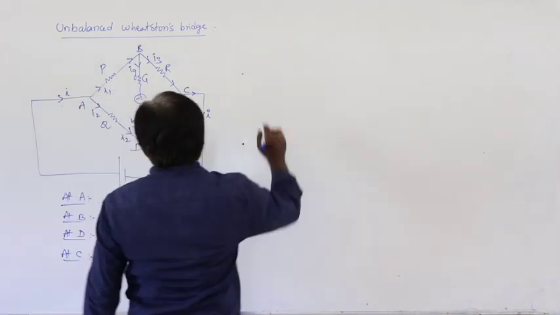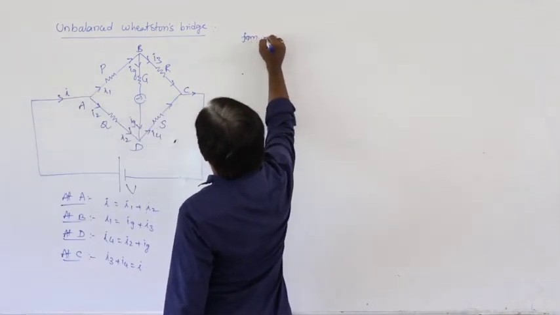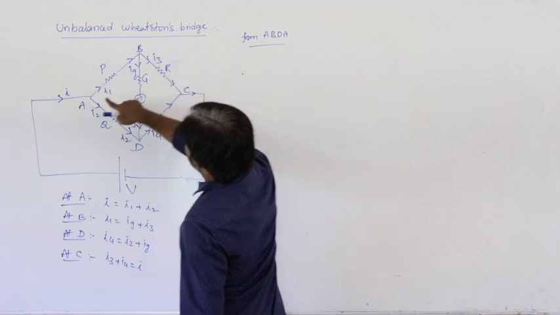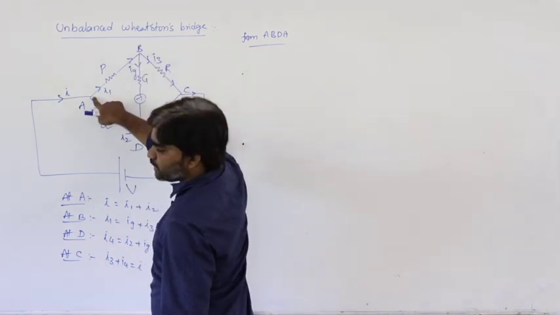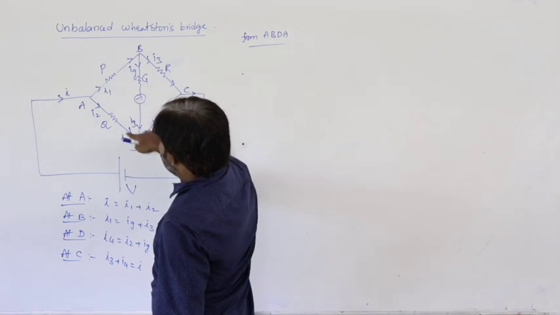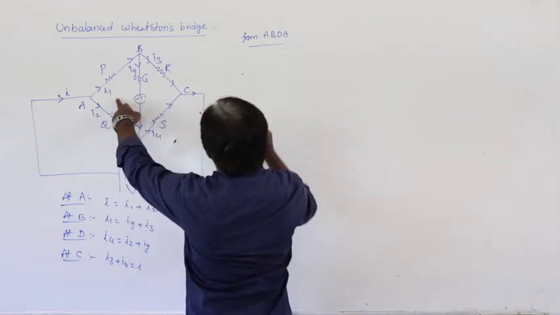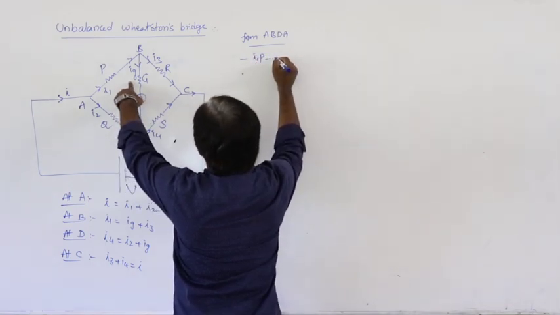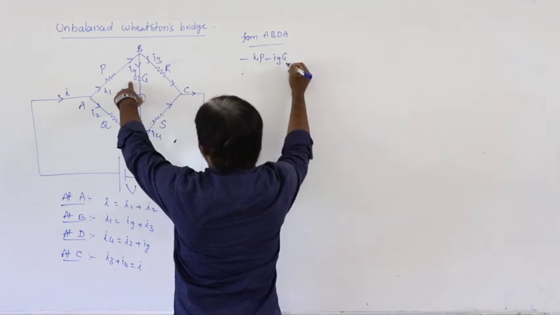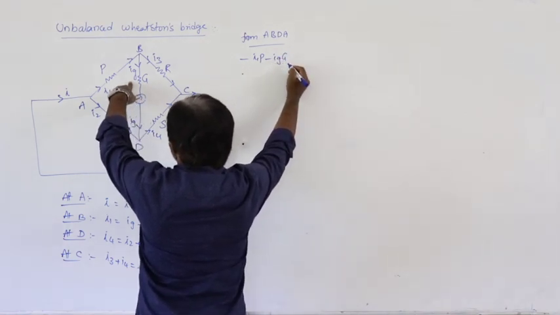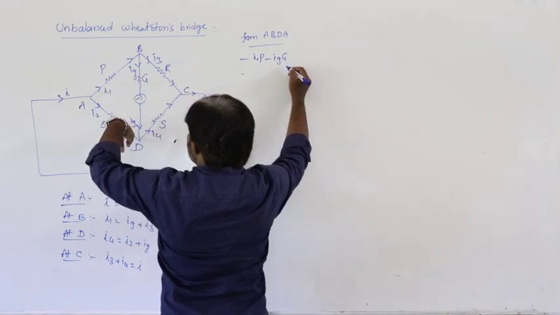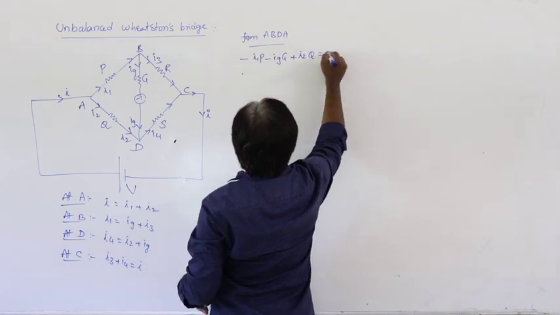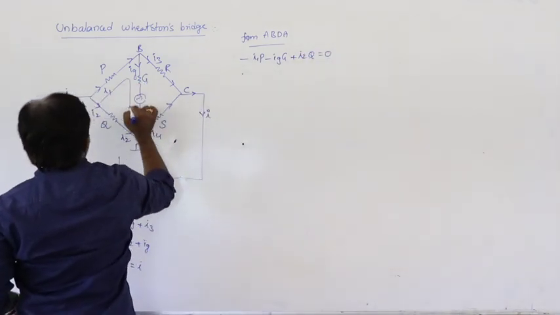So these are the junction laws according to Kirchhoff's first law. So next from loop ABDA, we are starting from A towards B, D, A. So from this, minus I1P, minus IgG, plus I2Q is equal to 0, traveling from A towards B, D like this.